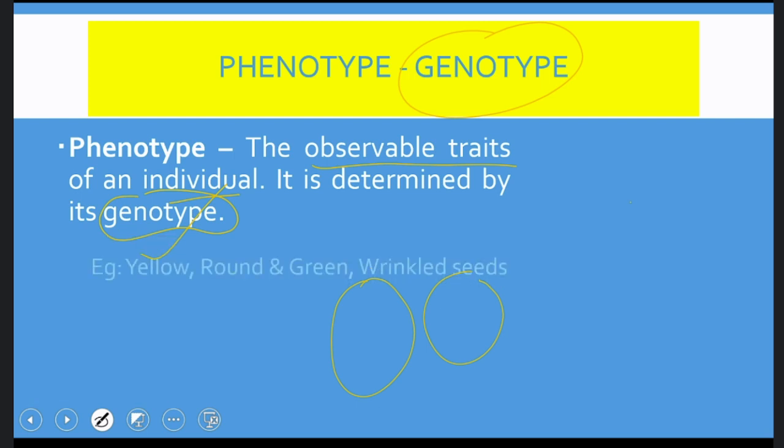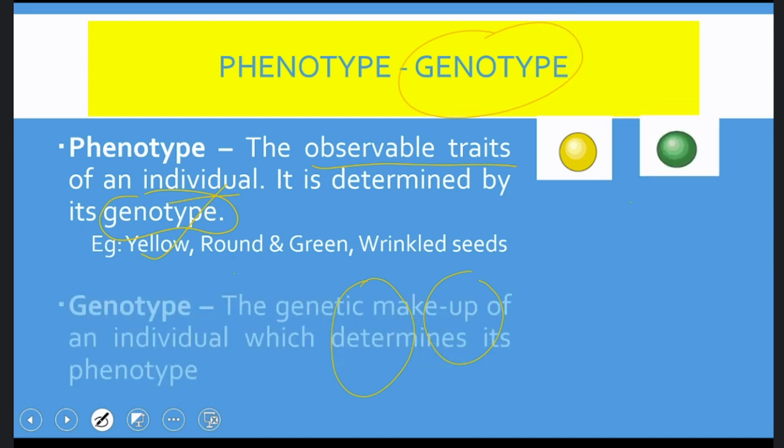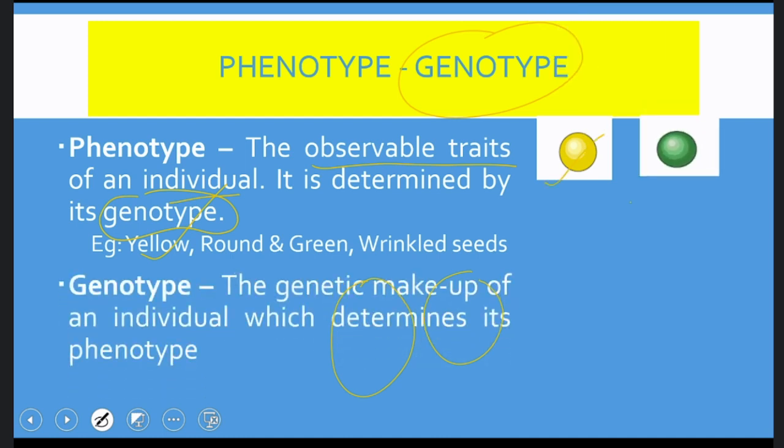Let's go for the passive voice again. So for example, phenotype: round seed is there, green seed is there, round yellow seed is there, green, likewise. So we are just telling what kind of character this is, then we can say it is phenotype. But how did this round appear? Because there are genes for roundness. How did this green color appear? Because there is a gene for green color. Why is this yellow in color?